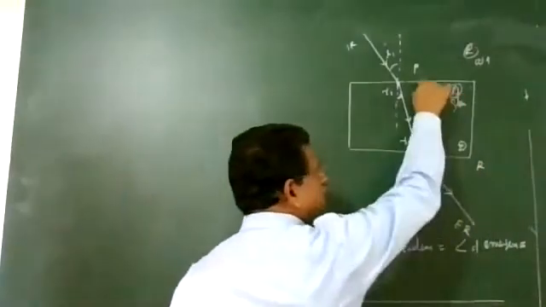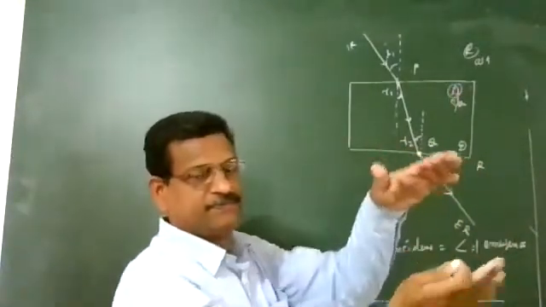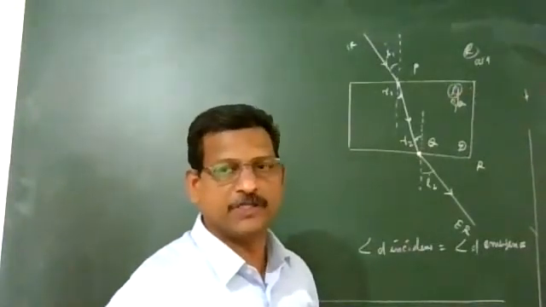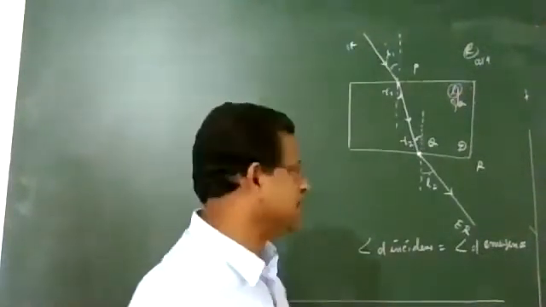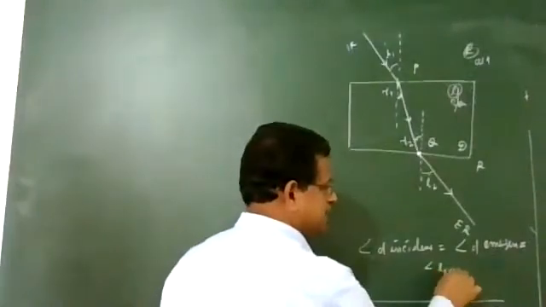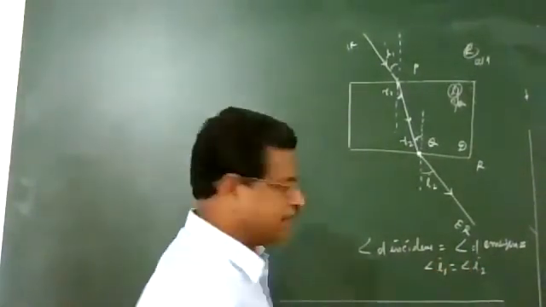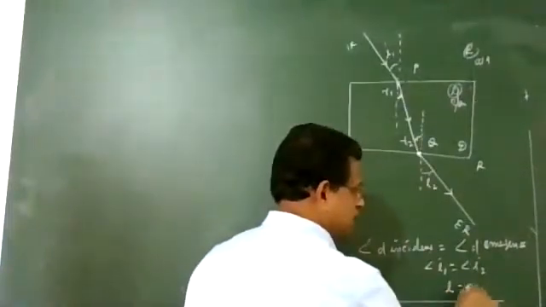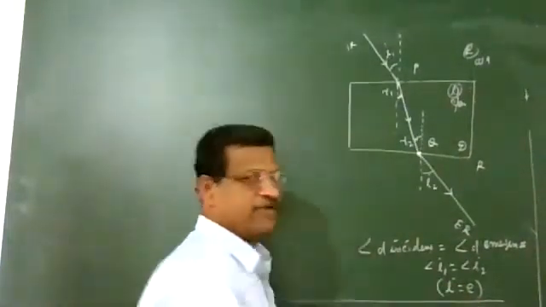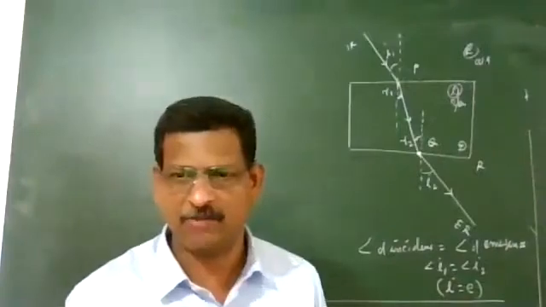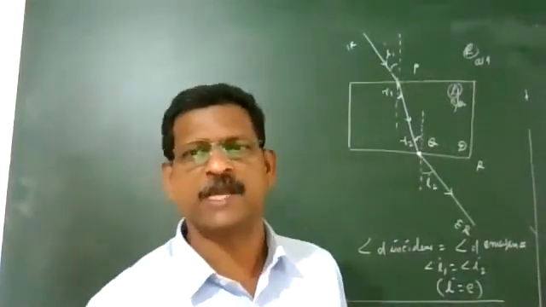Why is this? Because opposite faces of the glass slab are parallel. So angle of incidence I1 is equal to I2. Sometimes this is written as I equal to E also. Angle of incidence you can mark I, angle of emergence you can mark E, different notations can be used.